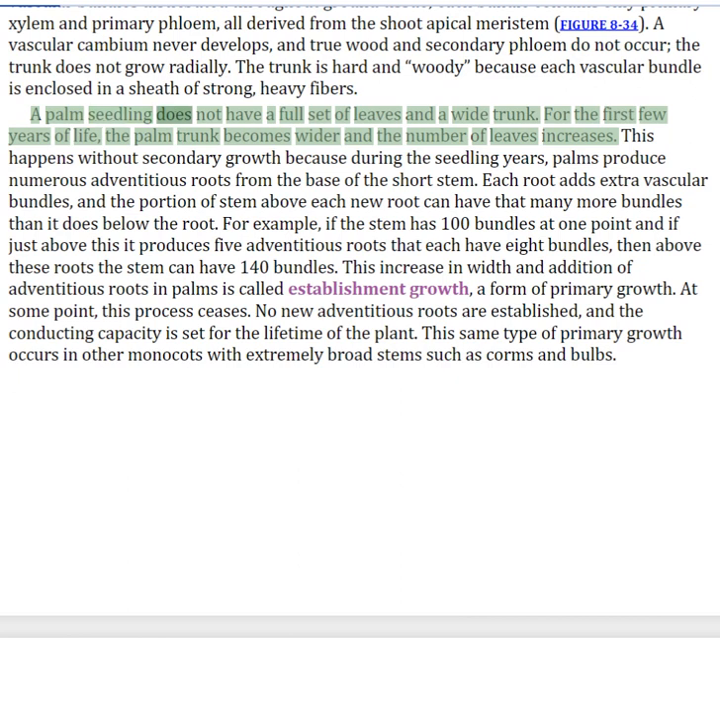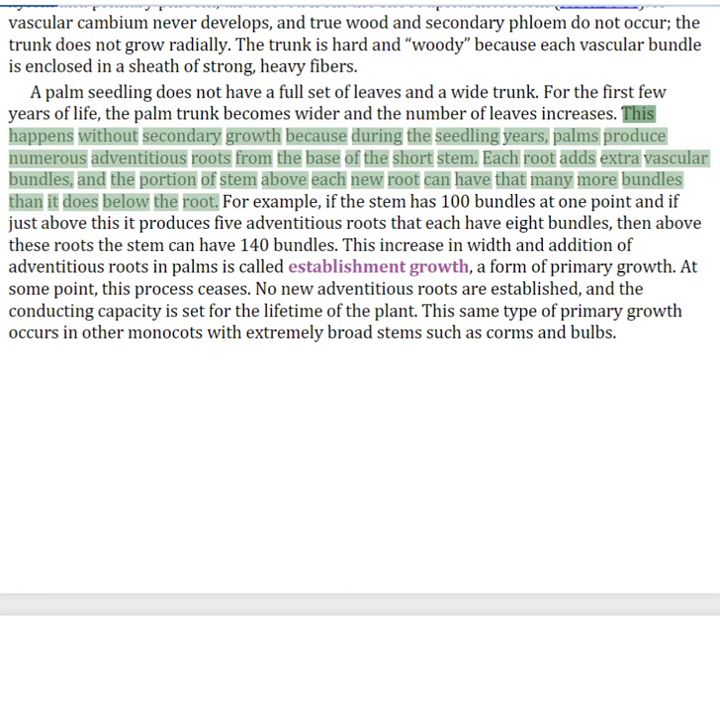A palm seedling does not have a full set of leaves and a wide trunk. For the first few years of life, the palm trunk becomes wider and the number of leaves increases. This happens without secondary growth because during the seedling years, palms produce numerous adventitious roots from the base of the short stem. Each root adds extra vascular bundles, and the portion of stem above each new root can have that many more bundles than it does below the root.